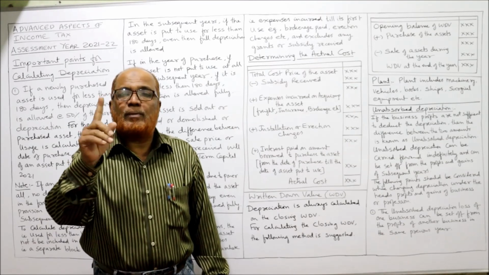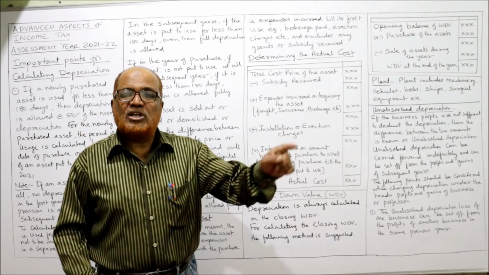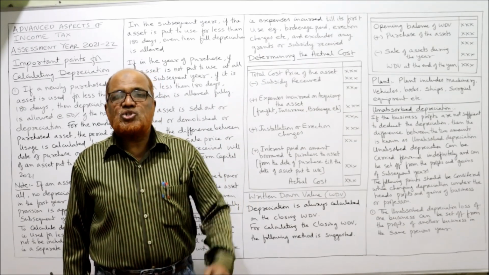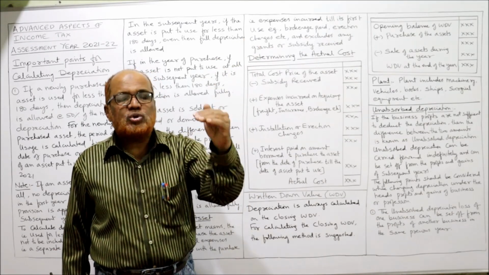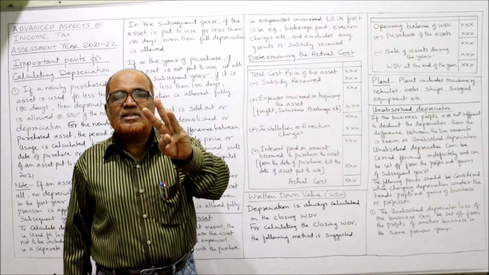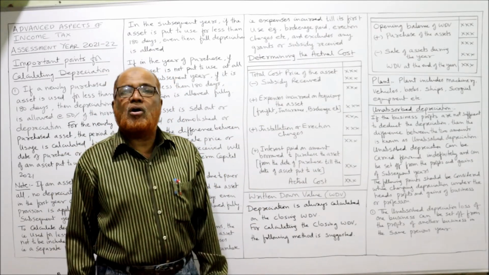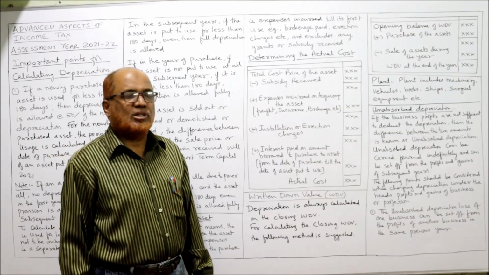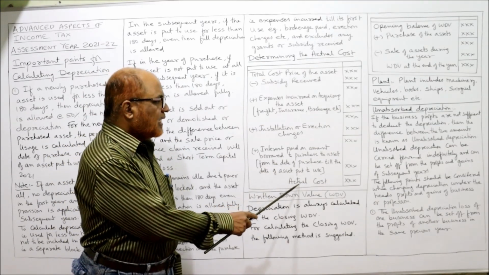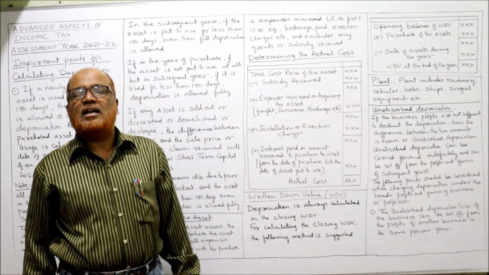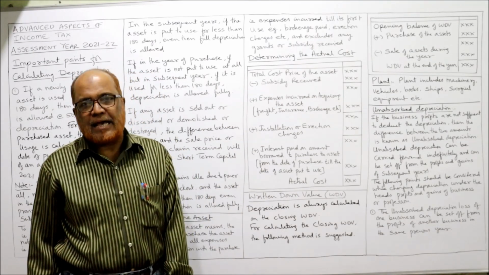We have taken the loan on 1st Jan, and the machine is put to use on 31st March. So interest charges from 1st Jan to 31st March, these 3 months' interest charges will also be included in the cost of the machine. Then we'll get the actual cost. So this is the procedure of calculating the actual cost of the asset.